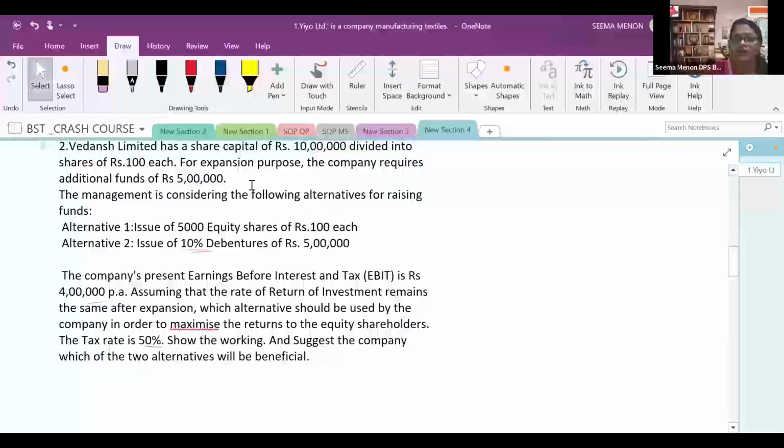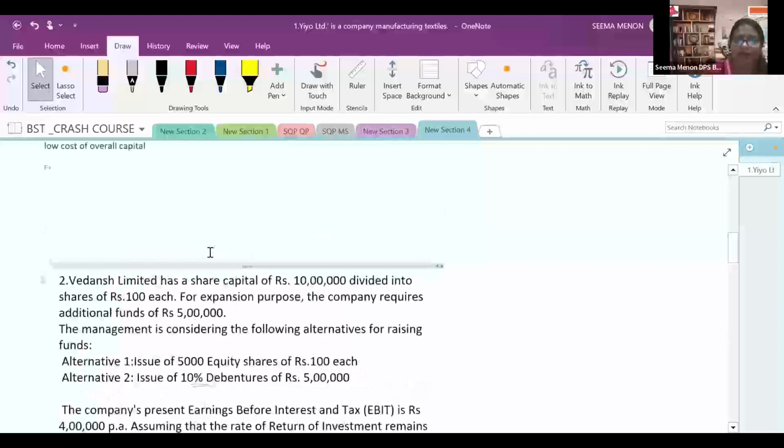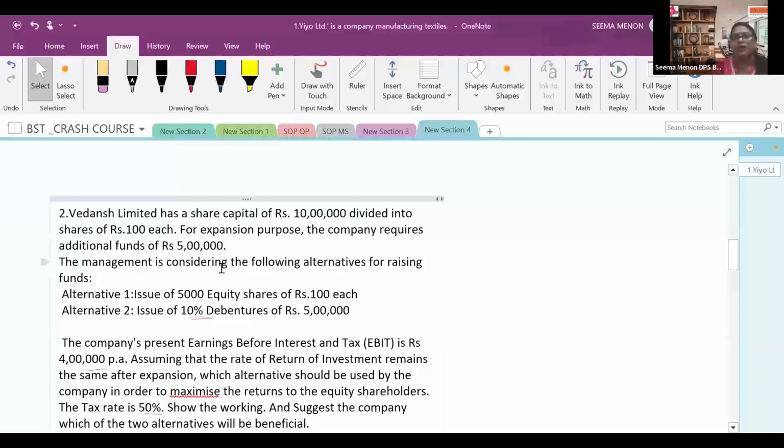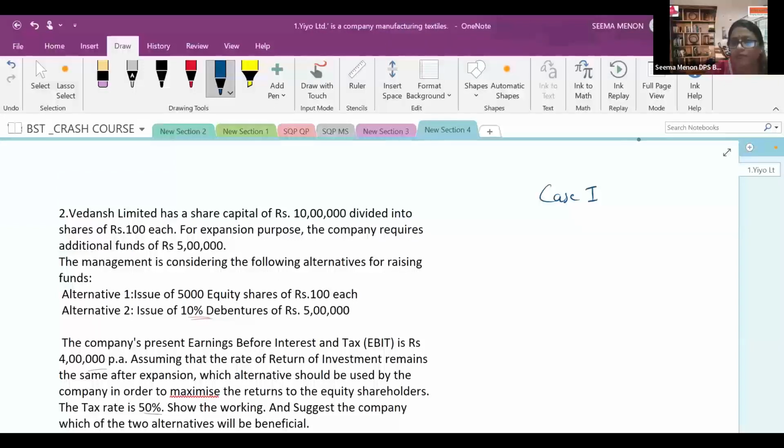So just as we discussed, there are cases given. One is only with equity, and another is a combination of equity plus debt. Let's do it in the same way. I hope you will be able to do this now. So case 1 and case 2. This is called EBIT-EPS analysis. We are going to find out the EPS for alternative 1 and alternative 2. The language given in the question paper should always be used, alternative 1 and alternative 2.